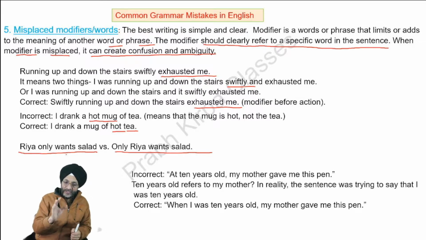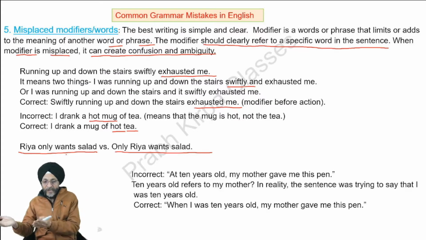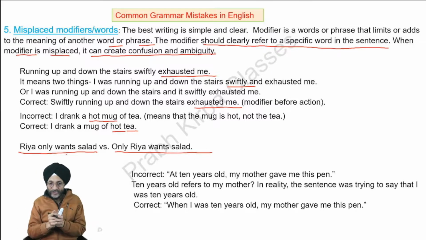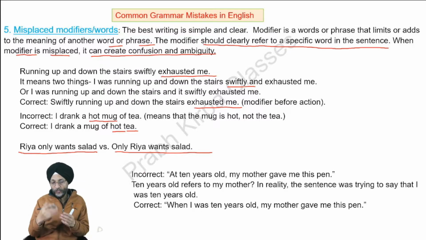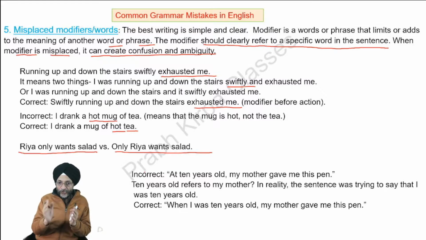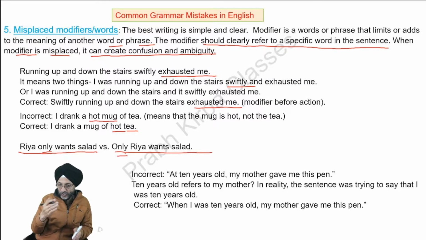Ria will not eat any other thing. But there may be a gathering in which other persons may not like salad. They may not ask for the same. And here we will see, as only Ria wants salad, so we should know what to use and where to use. Where we should use the proper word, only has to be written here or here has to be written here. We should write the same as per the demand of the situation.